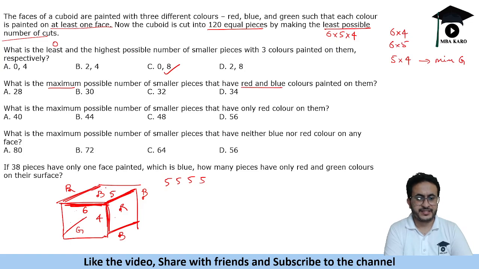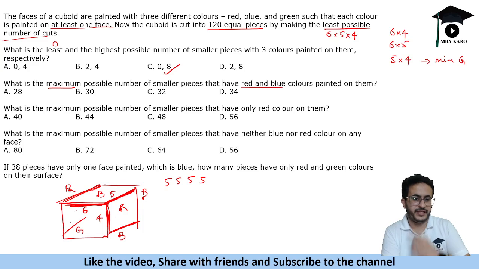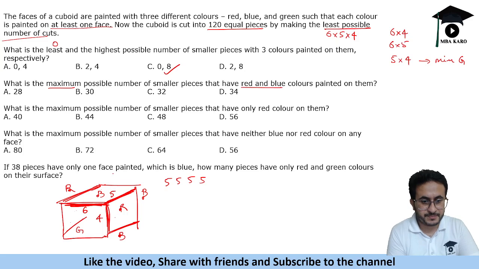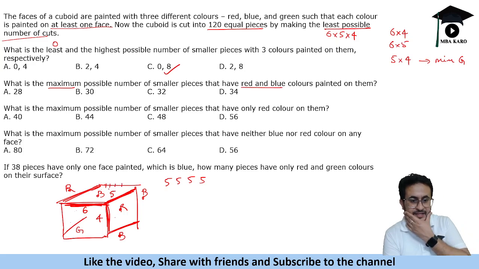Now these are 6, we have already counted these pieces. So we have counted 20 with red and blue, and here we have 6 pieces, so 1 2 3 4 will have red and blue.